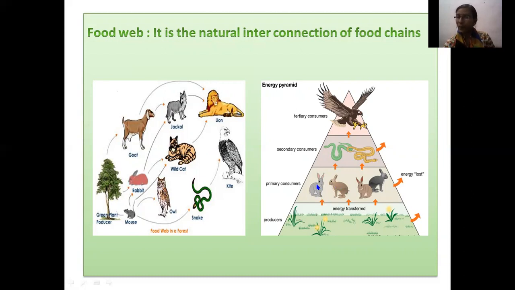After that, the primary consumers, the herbivores, are eaten by the secondary consumers. Secondary consumers take food from the primary consumers. They are less in number in comparison to the primary consumers. And the last one is the tertiary consumer. They are also less. They depend on the secondary consumers for food. So in the food web, the organisms are connected with each other through their feeding habits.